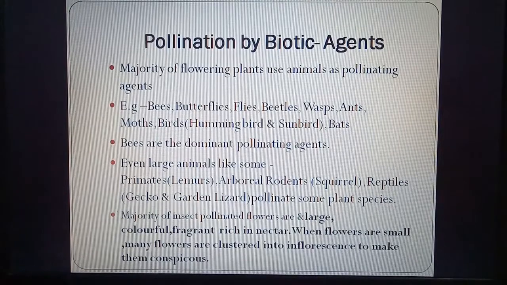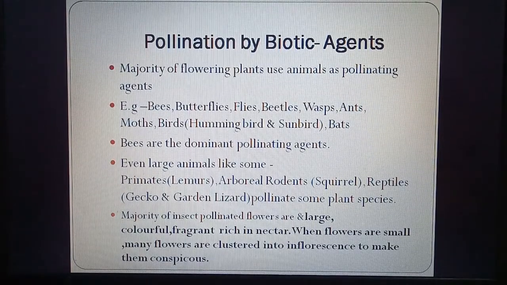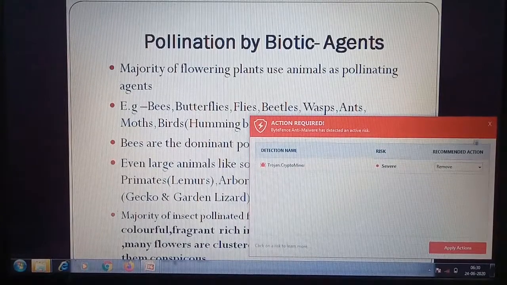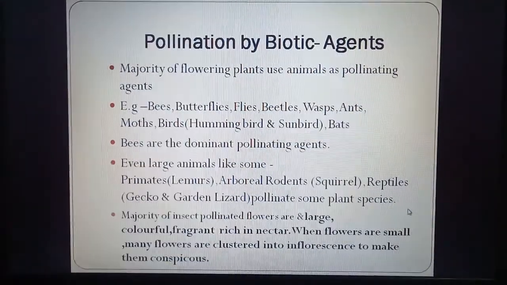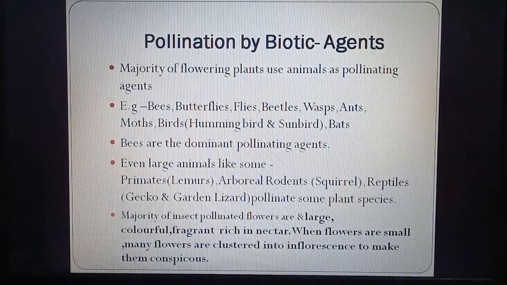Some large animals like primates. So primates is an order under mammals. In primates, man is also included. There are lemurs, arboreal rodents. These are the rodents which live on trees. Example is squirrel. Then reptiles like gecko lizard and garden lizard, they pollinate some plants.